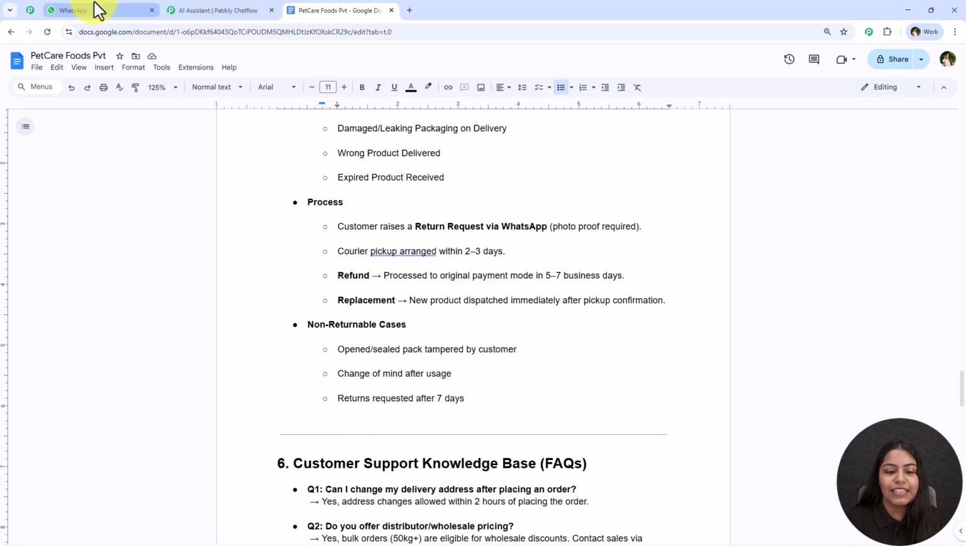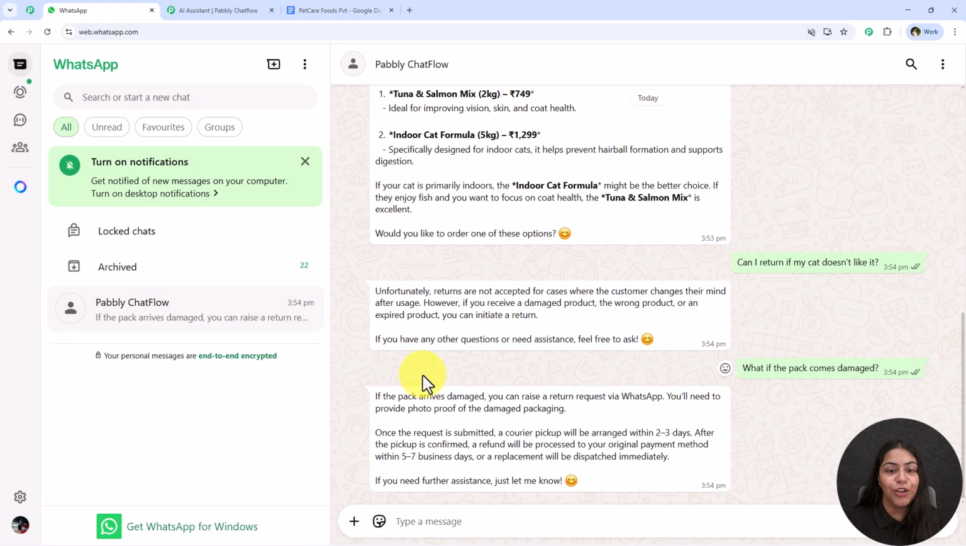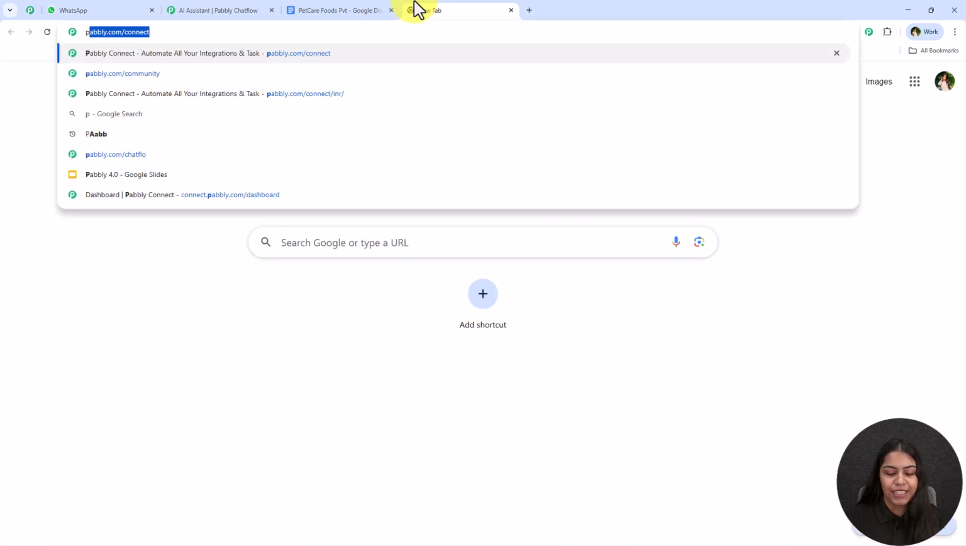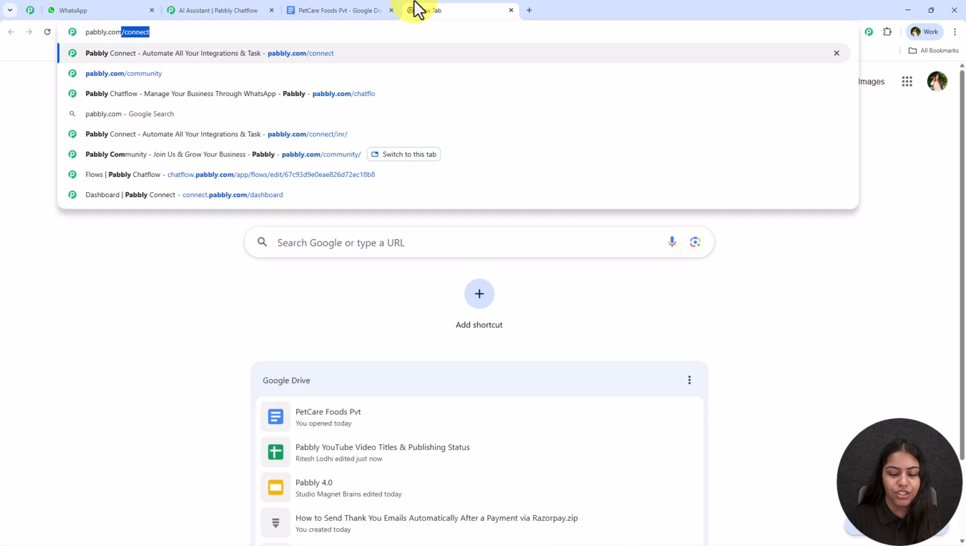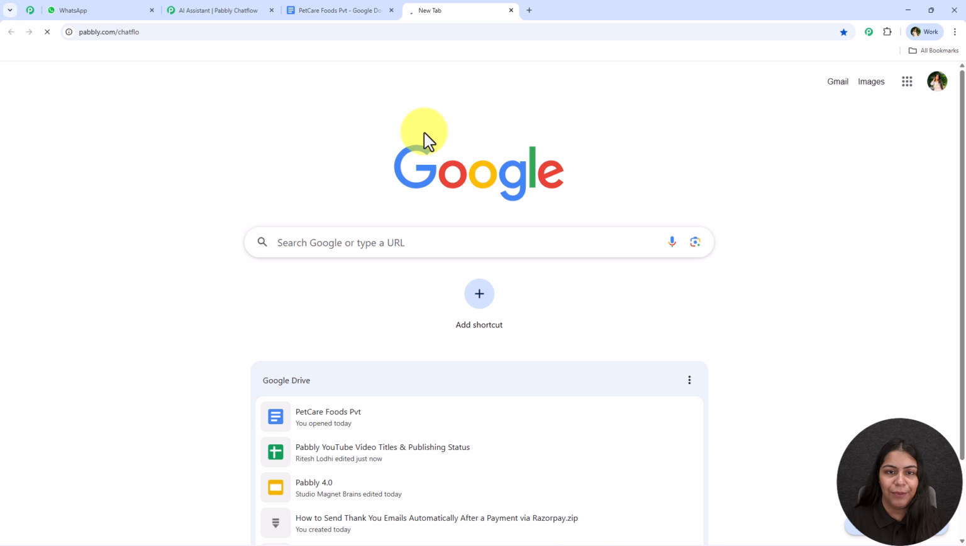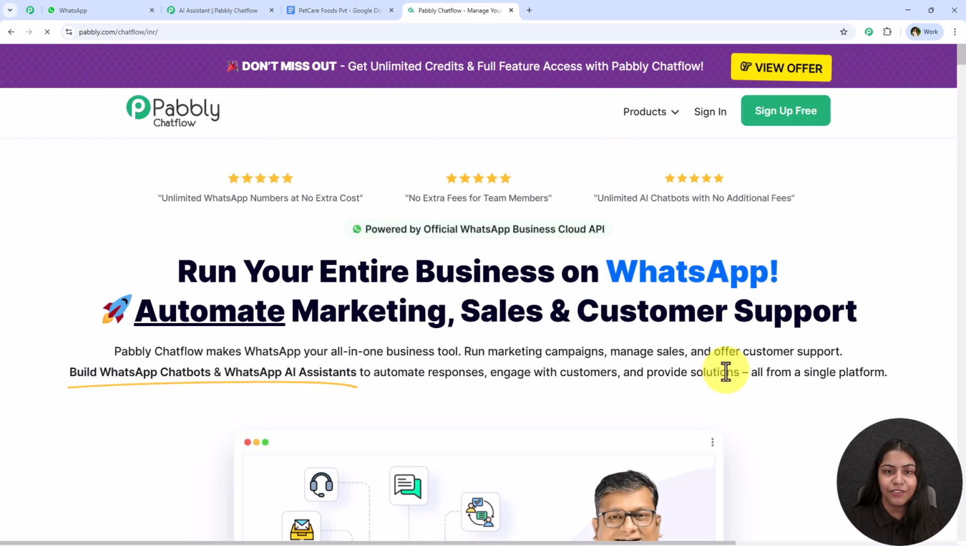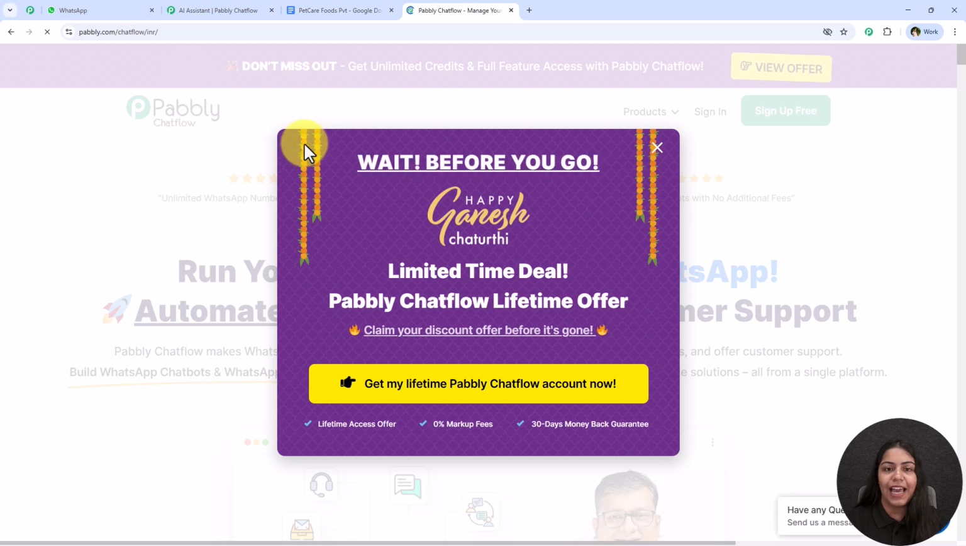Alright, so yes, if you also want to create this amazing WhatsApp AI agent for your own business which helps you to automate delivery and logistics over WhatsApp, then you have to watch this tutorial till the end. So to do this, I'm going to open a new tab and search for the landing page of Pabbly Chatflow simply by typing pabbly.com/chatflow in my browser. Now it is opening the landing page of Pabbly Chatflow, using which we are going to create this WhatsApp AI agent.